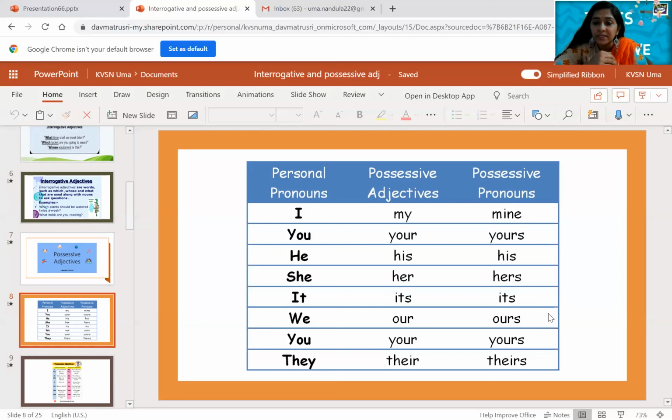What about possessive pronouns? Mine. It is mine, that is yours, this house is his, that cycle is hers, so many examples. It is ours, it is yours, it is theirs, it is its. That way we use possessive pronouns. But now I'm not discussing pronouns, I'm only discussing adjectives, right?